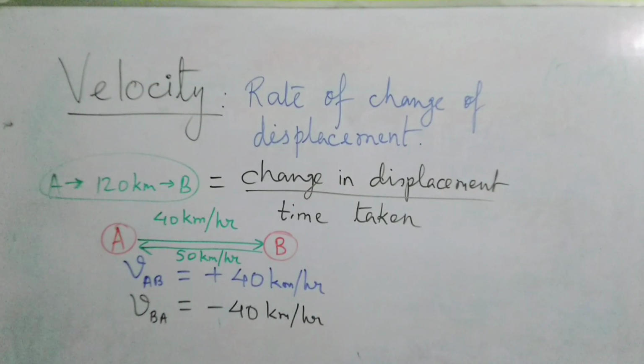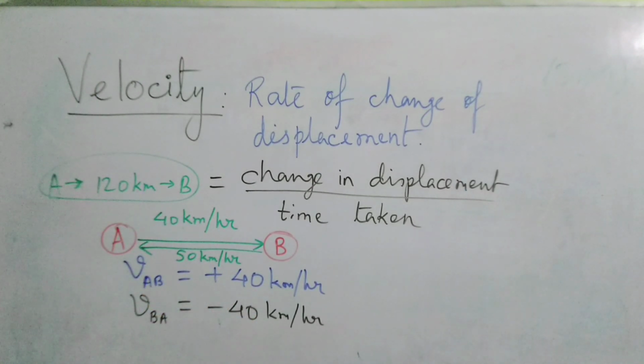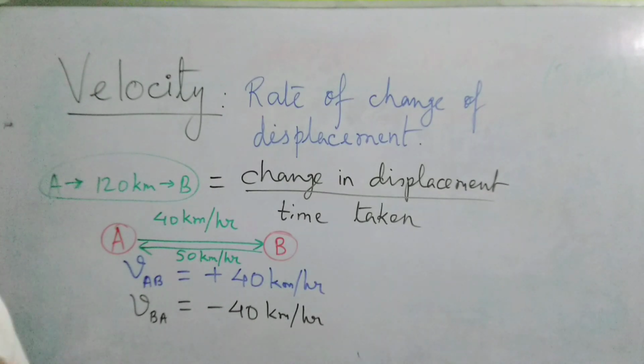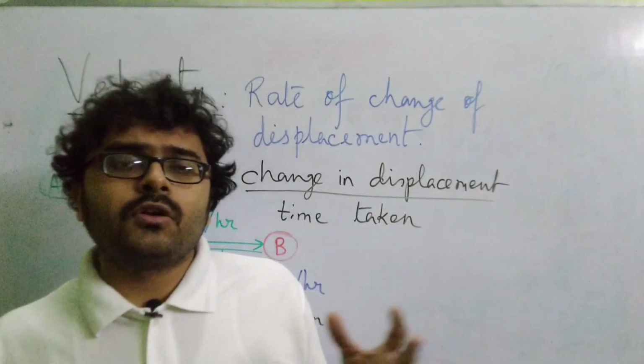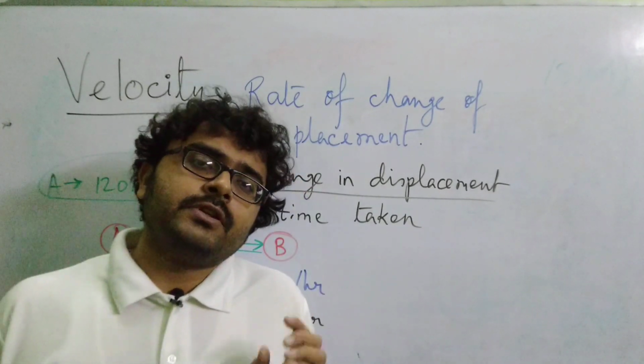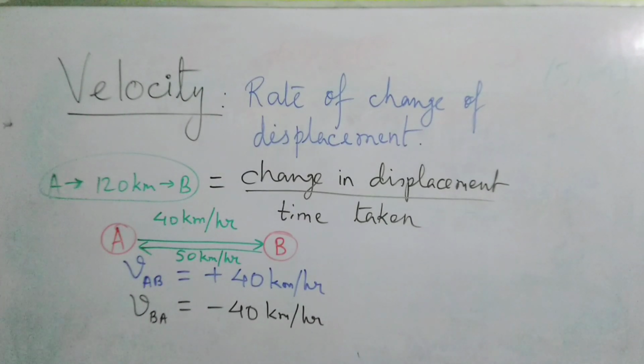So I think the concept of velocity is clear. For velocity, as you can see from this video clearly, we need to actually specify both the magnitude, the unit as well as the direction. It's very important. Fine, so this is how we can denote velocity. Now as we have discussed the speed, there was uniform speed, non-uniform speed, instantaneous speed. Likewise in velocity also we have uniform velocity, non-uniform velocity as well as instantaneous velocity. Let us discuss in detail.